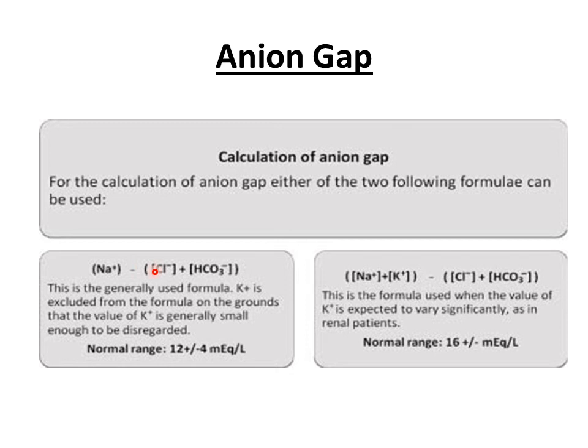So when this compensation occurs, the anion gap value will remain the same, because bicarbonate levels have decreased, but in order to compensate for this decrease, chloride levels have increased to the same degree, and this will result in no change in the value of anion gap. The anion gap, which is calculated by this equation, will remain the same.